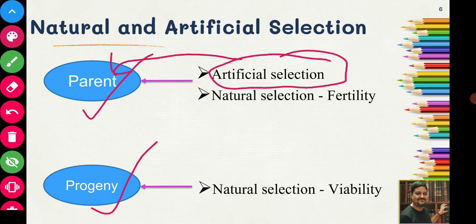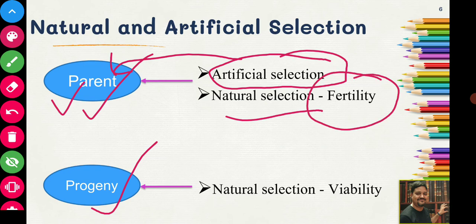Natural selection interferes at two stages: at the parent stage by interfering with its fertility, and at the progeny stage by interfering with its viability. So natural selection intervenes at both the parent stage and the progeny stage, whereas artificial selection intervenes at the parent stage only.